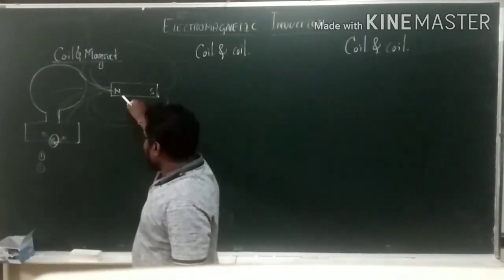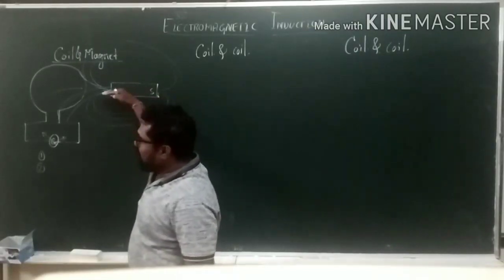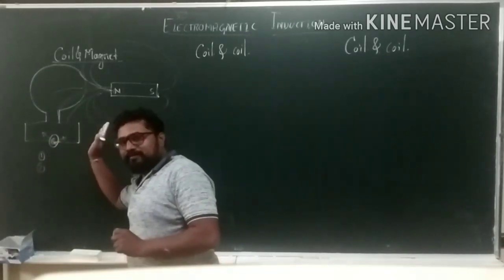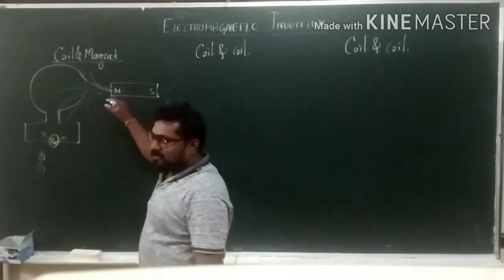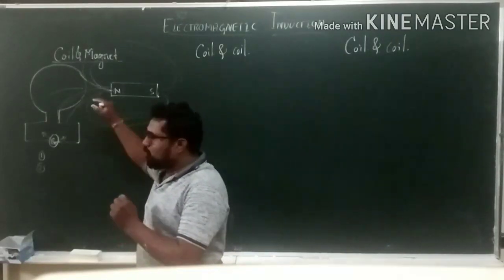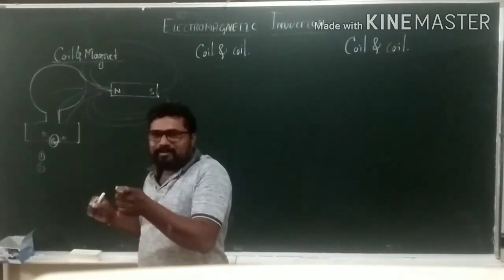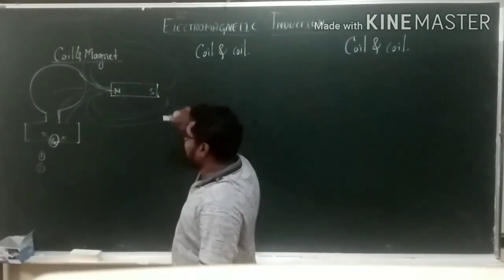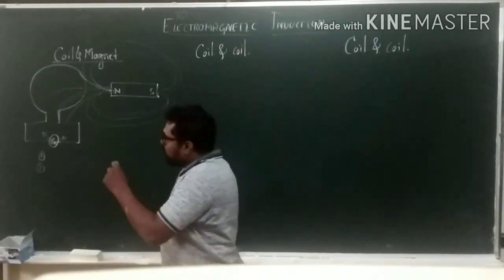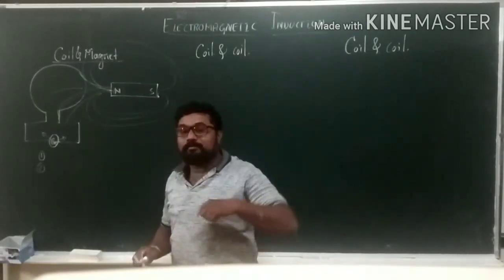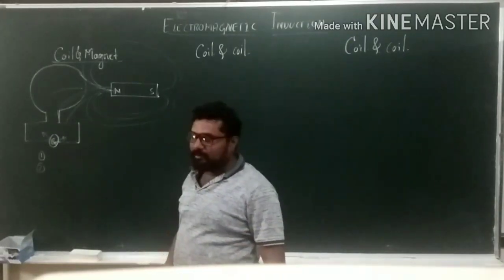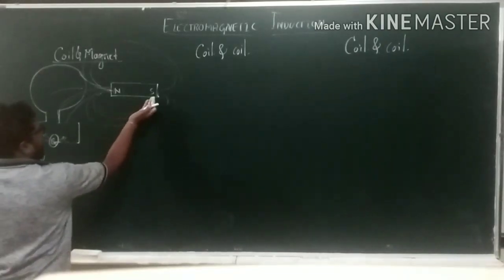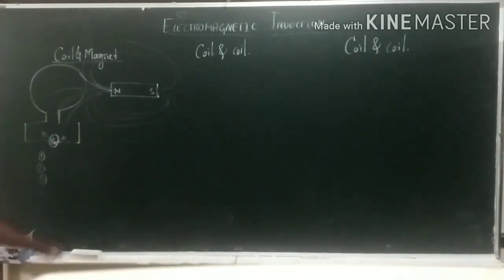First, he takes a north pole and starts moving the bar magnet towards the coil. At that time the galvanometer will show some deflection in one direction, and suddenly he stops the bar magnet close to the coil. At that time the galvanometer will come to the rest position. Again he starts moving the bar magnet in the backward direction. At that time the galvanometer will show deflection, but opposite to the direction of the first one. Is it clear? Now he changed the poles of the magnet. He took the south pole at this point.